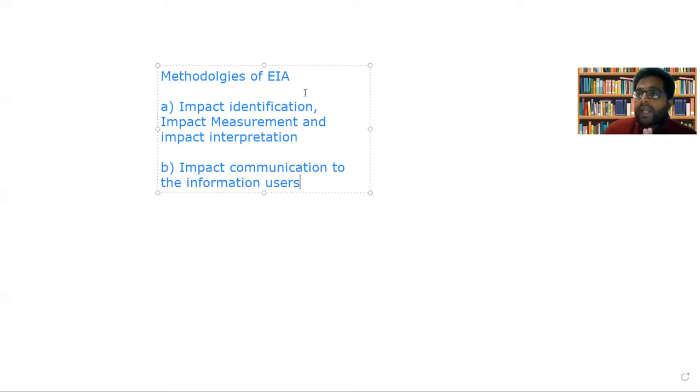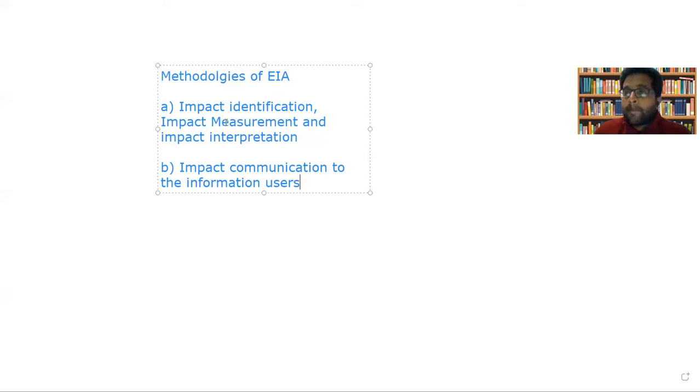First of all, impact identification. Okay, here you can see that there is impact identification. So what is done in impact identification for any project? You identify the possible impacts, or the possible chances of impact happening. Identify what are the particular impacts.